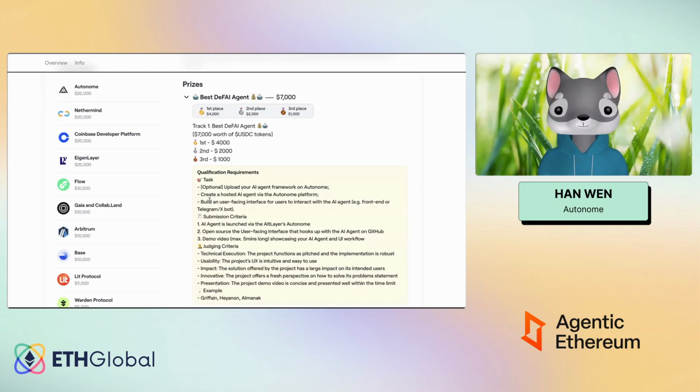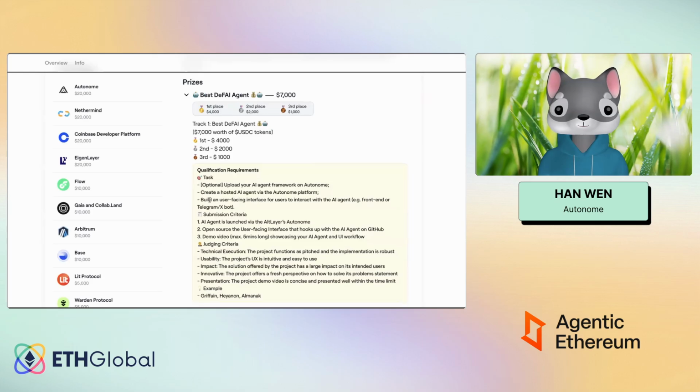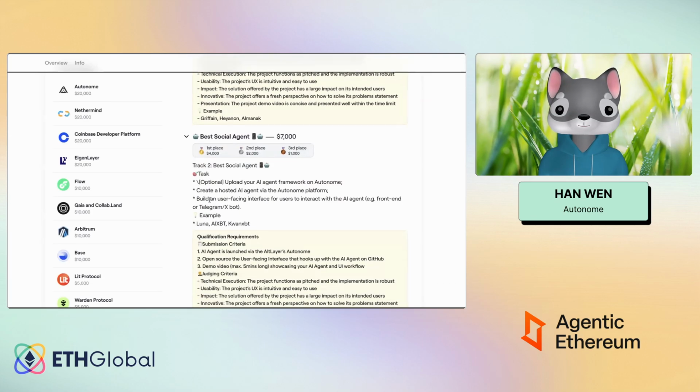The requirement for submission is for you guys to launch an agent using our platform. The Autonome platform will host your agent, and you will interact with this agent through an API service that we have, and you'll have to build a user interface for the users to tap in and use your service. The user interface can be anything. It can be a Telegram bot, a Discord bot, or just a simple web app as well. So yeah, that's for the first track.